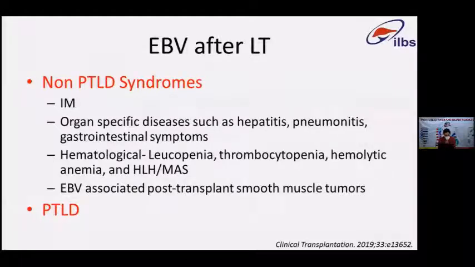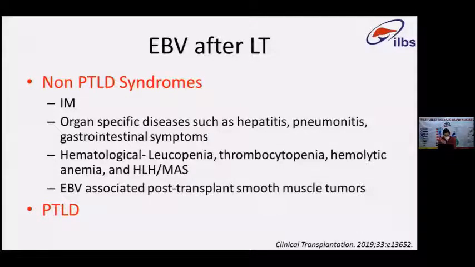One is the form which presents acutely, that is the non-PTLD forms. The most common form is infectious mononucleosis. The second most common is the organ-specific diseases like hepatitis, pneumonitis, or GI symptoms. Third is the hematological manifestations, predominantly cytopenias like leukopenia, thrombocytopenia, hemolytic anemia, and sometimes secondary HLH syndromes.